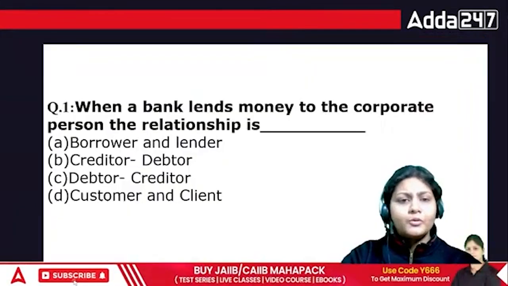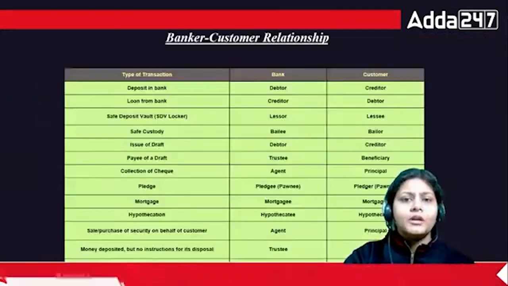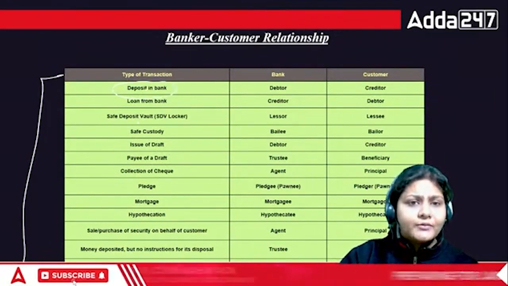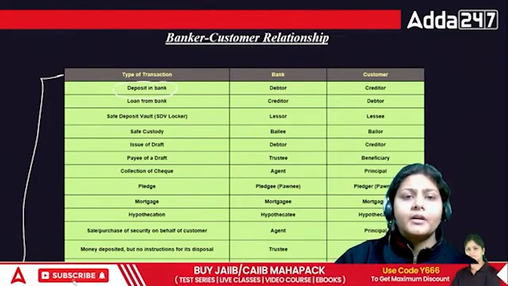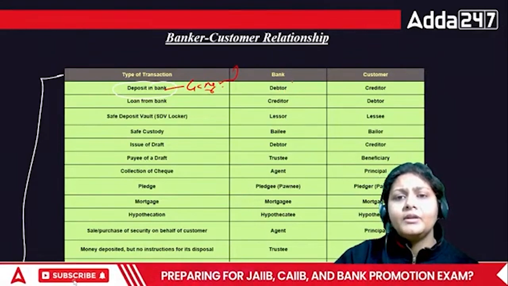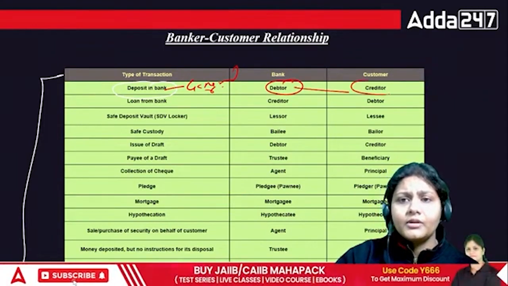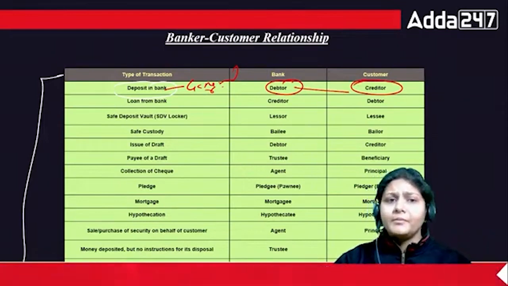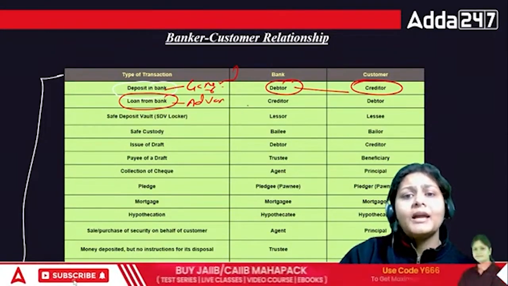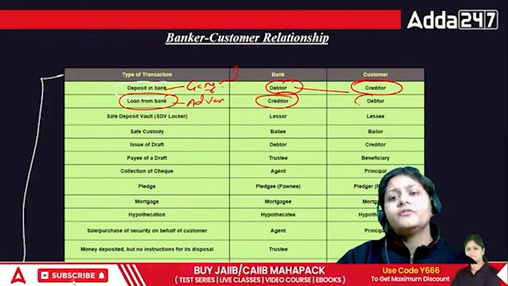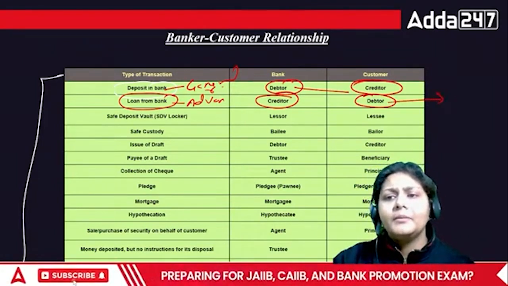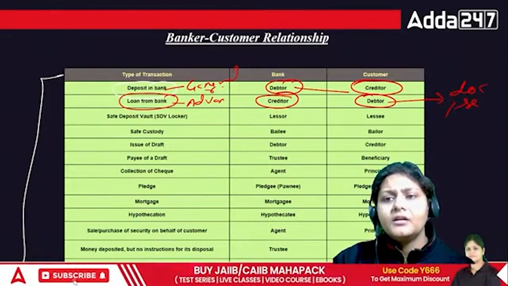Now I'll show you one picture here before attempting all these questions. This picture is very important. See, if you are depositing, we call it the general relationship between the debtor and creditor. Here the customer is the creditor when I am depositing, but it is exactly opposite in case of advance. Now the bank will be the creditor and the customer will be the debtor. And when the bank is giving you the loan, they are keeping some document or security.